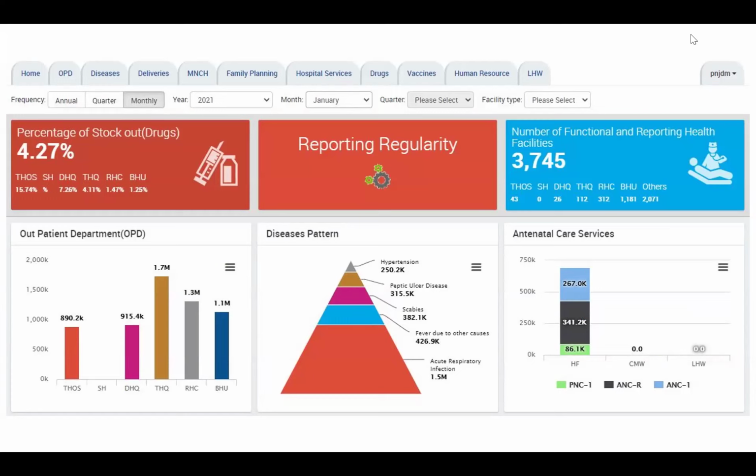Similarly, this is about the reporting of percentage of stock out drugs, and 4.27%, whether reporting is regularly being done or irregularly being done. Number of functional and reporting health facilities, which facilities are reporting regularly. Antenatal care services, what facility is providing what. A disease pattern, what kind of diseases are mostly coming. And again, outpatient department, which type of facility is getting the most burden.